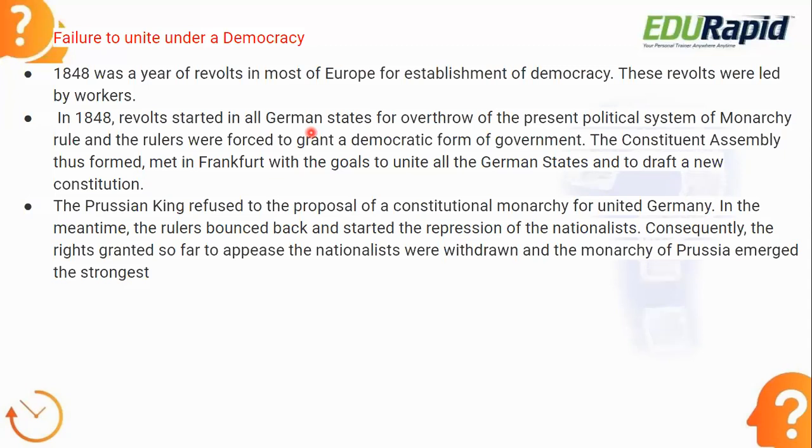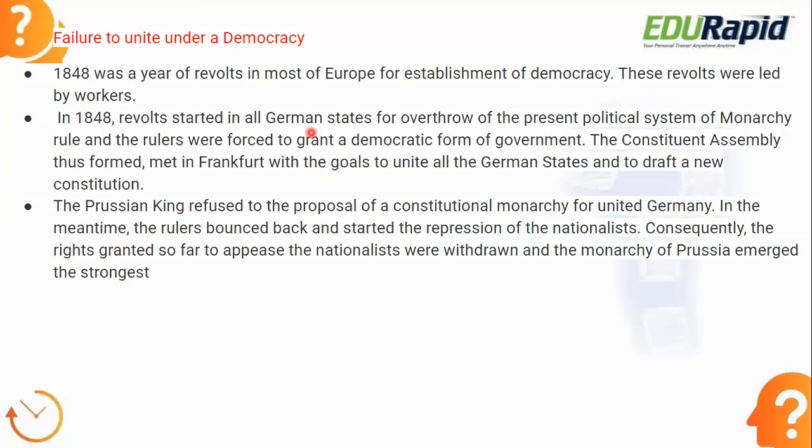Here, one thing you need to understand: I told you 314 states were there before the Napoleonic War. After the Napoleonic War, 38 states were there. Among the 38 states, Prussia and Austria were the two very prominent states of Germany. Remember the names, Prussia and Austria. They had very different ideologies and were basically enemies. They did not have unification. They were the enemies, Prussia and Austria.